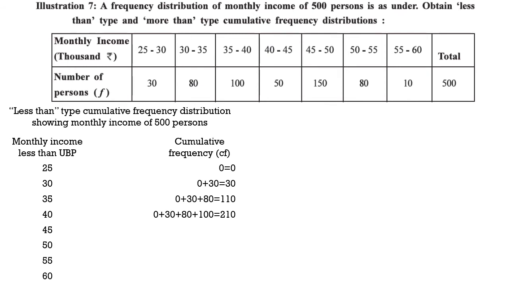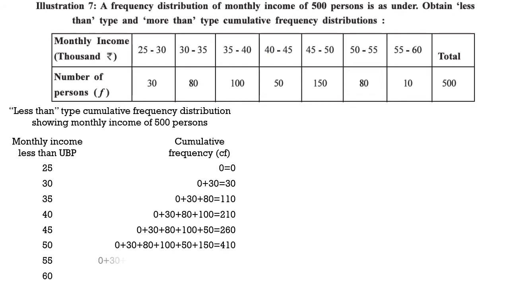Similarly, we have to take the upper boundary point 45, the class 50 frequency and all the previous frequencies we have to take into consideration. So 30, 80, 100 and 50 will make it 260. Similarly, upper boundary point 50, the class frequency is 150 and all the previous frequencies 30, 80, 100, 50 and 150 will make it 410.